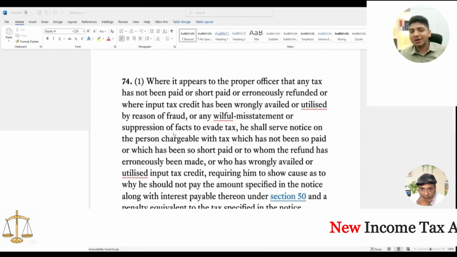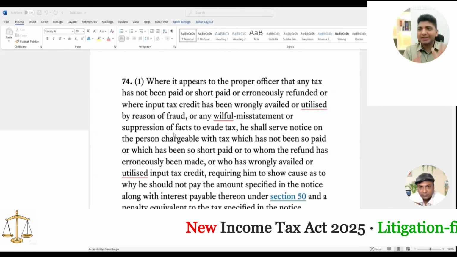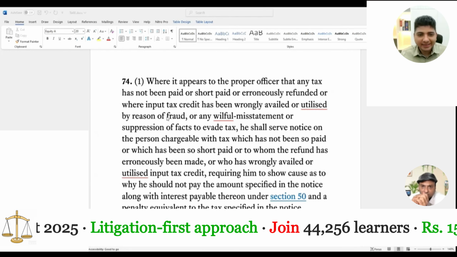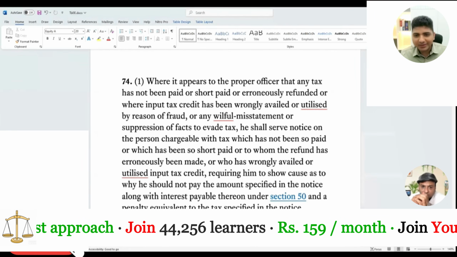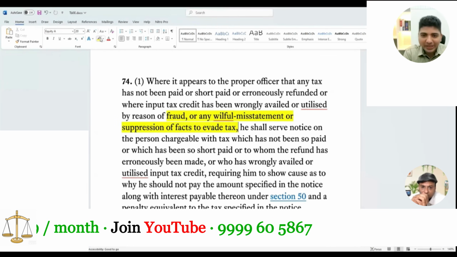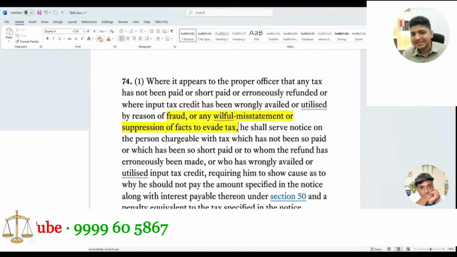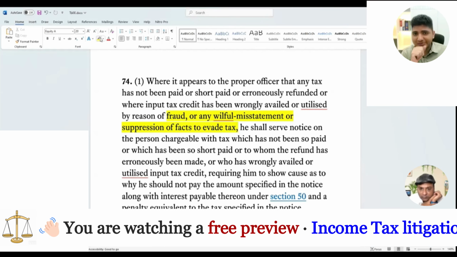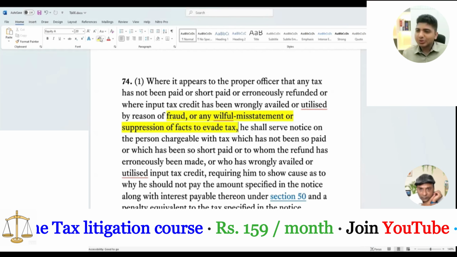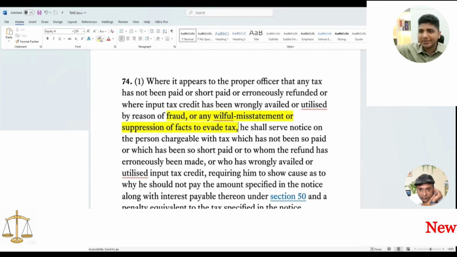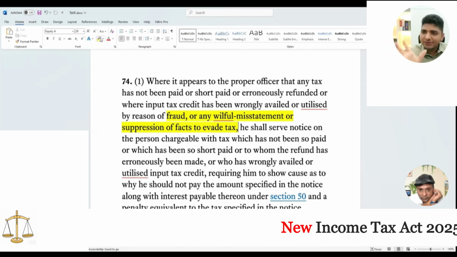Section 74 talks about this: if we want to call something coming under section 74, the special ingredients must be attracted. What are those special ingredients? It must be either fraud, or willful misstatement, or suppression of facts to evade payment of tax. Now comes the question, how do I read this? If I have committed fraud, then that itself is with an intention. There cannot be a fraud without intention to evade payment of tax. So that is a separate class altogether. But then comes the question of willful misstatement.